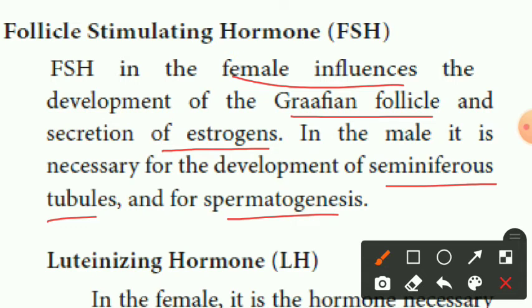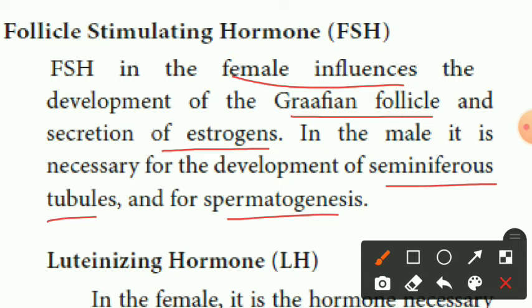FSH hormone, for what purpose is it secreted? For the Graafian follicles, where estrogen is secreted. In the male also, FSH hormone is necessary and important. What is the function? Development of seminiferous tubules and for spermatogenesis. What do you mean by spermatogenesis? The maturation of sperm is called spermatogenesis.